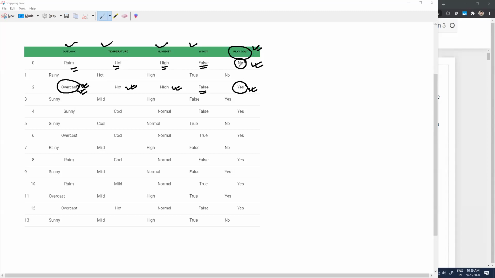Because if you check the difference between yes and no, these things are the same, these things are the same, so all of these things are the same. But here this is one factor which was different, and just because of that, it's not raining, whether it's hot or even if there is humidity, I'll still go and play golf. I'm able to make a decision that yes, I'll go and play golf. You can observe that the rest of the factors are the same, but just because of this overcast, I'm able to make a decision that yes, I will go and play golf.